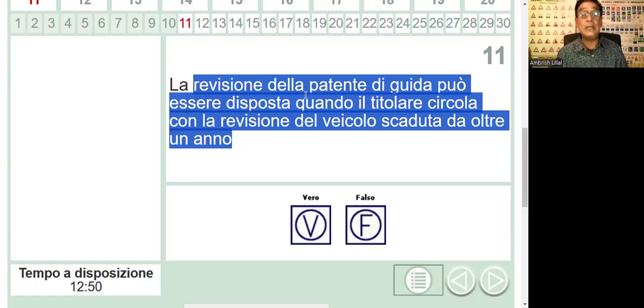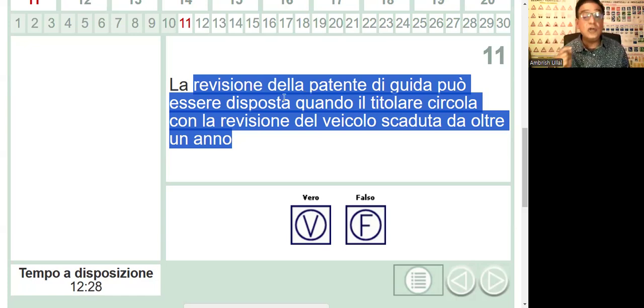La revisione della patente di guida può essere disposta quando il titolare circola con la revisione del veicolo scaduta di oltre un anno. You know, your license needs to undergo revision. When you buy a brand new car, for the first 4 years you have to do nothing. After the expiry of the 4th year, you do your first total checkup. They check the whole car, and that's called the revision. After that, every 2 years, as long as the car lives, you will have to do revision.